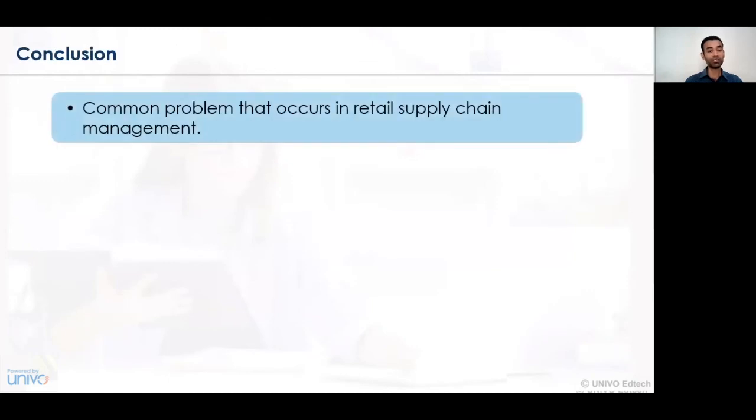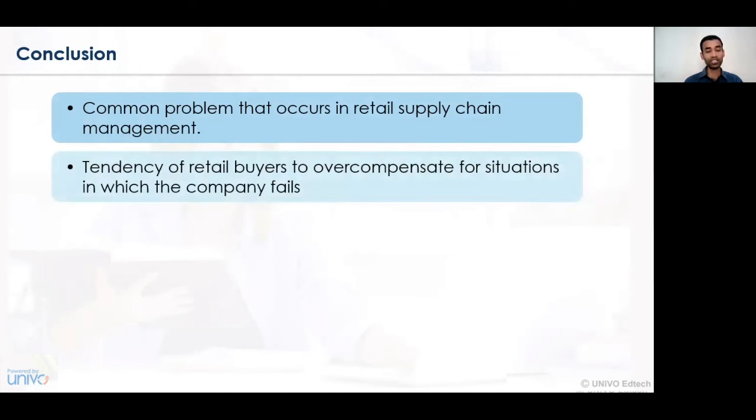In conclusion, we can find that the common problem that occurs in retail supply chain management relates to material requirement planning. If the material requirement planning goes wrong, then the entire production activity or the assembly line gets affected, and there will be no effective production. The retail tendency requires availability of goods and services at a certain point of delivery. So, we need to see that there is effective implementation of MRP, that is material requirement planning or material resource planning, and the goods and services are delivered as and when the time occurs.